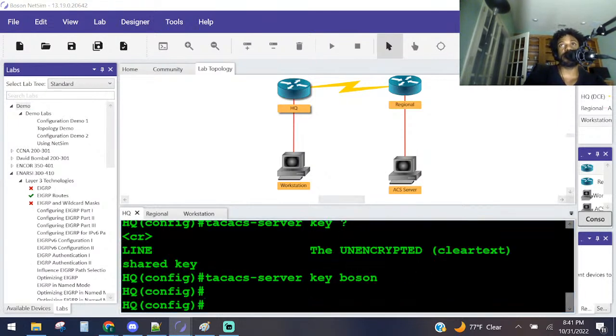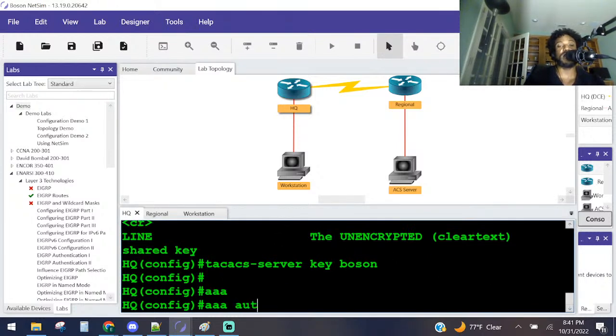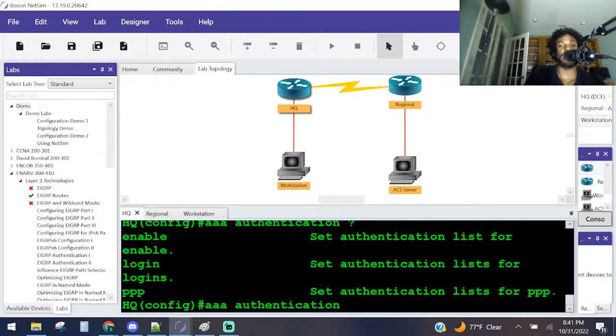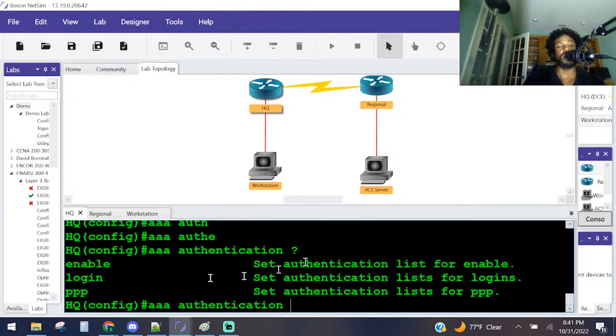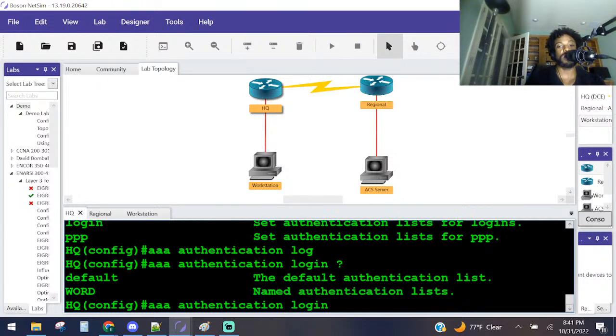What was the next thing they want us to do? Create a login authentication method named AAA login. Let's do that. So it is aaa authentication, question mark, and let me widen this up. An authentication method named AAA login. We know it's going to be a login method. They didn't say anything about defaulting it, so we're just going to name it login, and it is just AAA underscore login. What else did they say they want us to do with it? Configure it to authenticate against the ACS server. You should configure the local user database to be the backup authentication method.